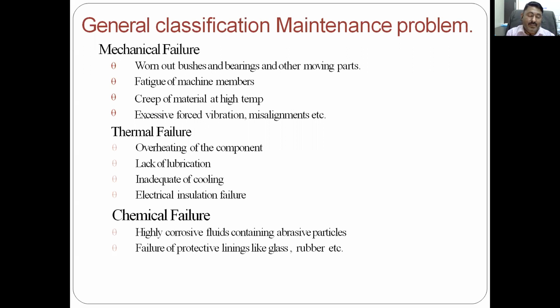Then lack of lubrication. The lubrication is there, but it is not as per the requirement. So lack of lubrication will lead to overheating. Overheating will lead to friction and wear, and again failure occurs. Then inadequate cooling, which is a similar point. Whatever lubricant is rightly selected and the lubricant flow is also right, but the cooling required is not as per the requirement. Here take the example of a gearbox.